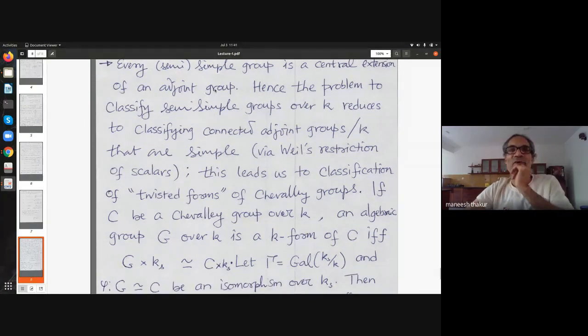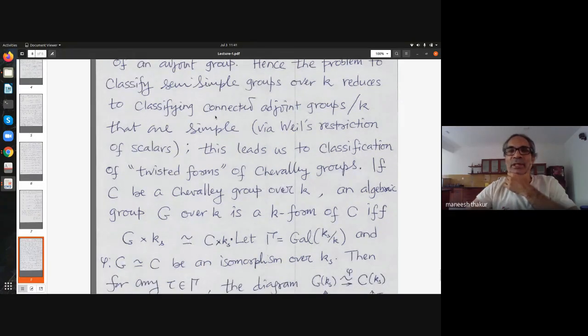That kind of discussion reduces looking at general semisimple groups over K and their classification to classifying connected adjoint groups over K. There is some technical detail required there called Weil restriction, which I will forget for the moment. So the point is that we should look at classifying connected adjoint simple groups.